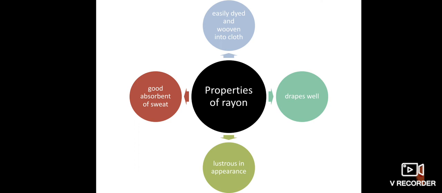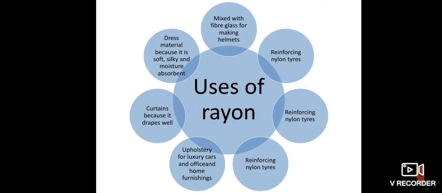Then, it is easily dyed and woven into cloth. This means that at the time of industrial cloth extraction or stitching of the cloth in industries, the cloths are easily dyed. Dyeing means adding colors. That is very easy in rayon cloth as compared to cotton and other cloths. And it shows a lustrous appearance in nature, which means a shiny nature. These are all the major properties of rayon.